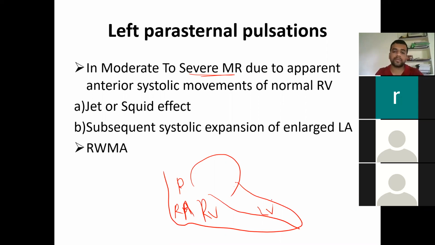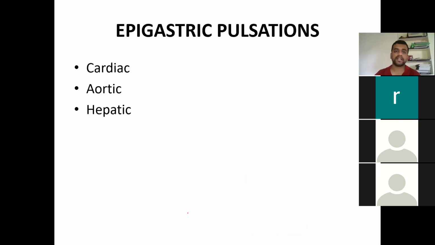So what happens in case of mitral regurgitation? The jet of blood which is going back into the left atrium, the LA is situated posteriorly, so it is a posteriorly located structure. So that is going to push the left atrium, the right atrium and the right ventricle. From the backside, it is going to push your right-sided chambers, and that is going to cause your left-sided parasternal impulses.